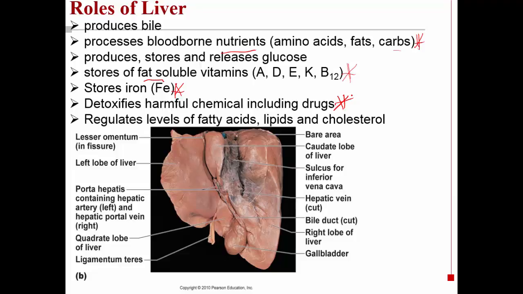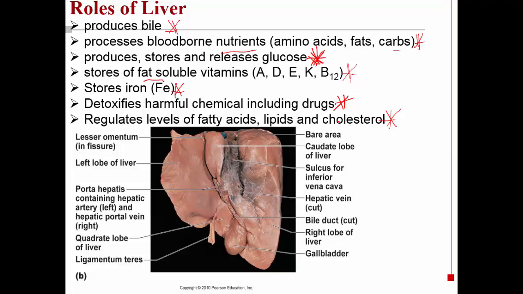Some other things we didn't mention is it actually produces glucose in the process of gluconeogenesis. We've talked about this before. It stores it. It also produces bile, which I'm going to mention in a minute, and also regulates the levels of fatty acids, lipids, and cholesterol.